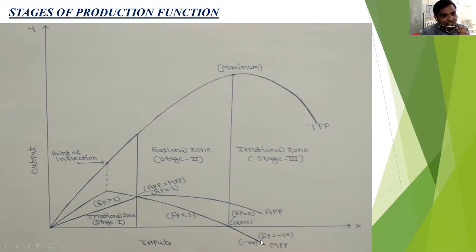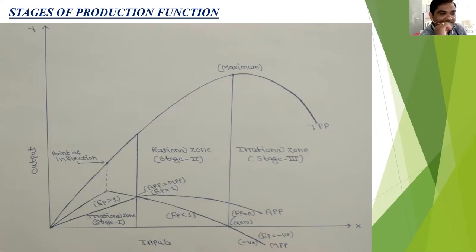In the first stage, the MPP is more than the APP. That's why the EP is greater than 1. If we think about the TPP in the first stage, the TPP is increasing at an increasing rate up to the end of stage 1. At the end of stage 1, the MPP is equal to APP, and when MPP is equal to APP, then EP is equal to 1.